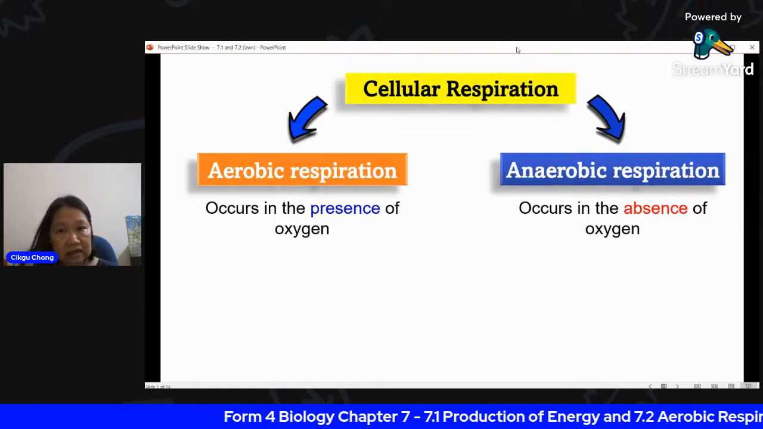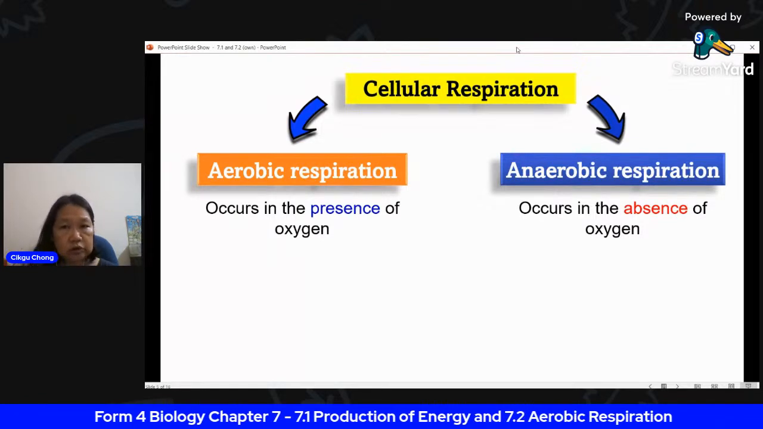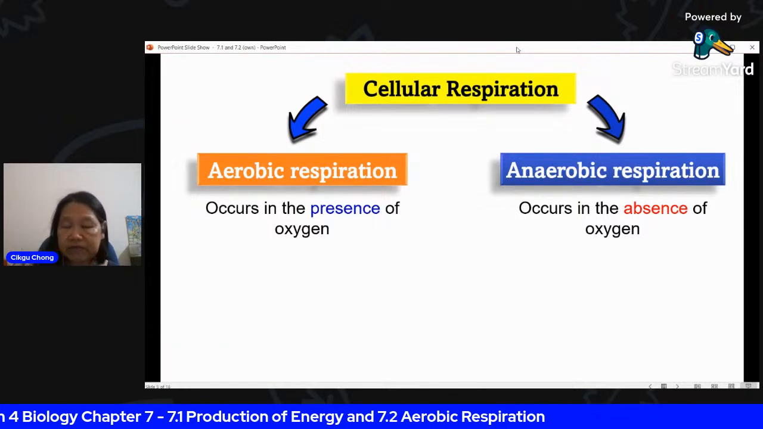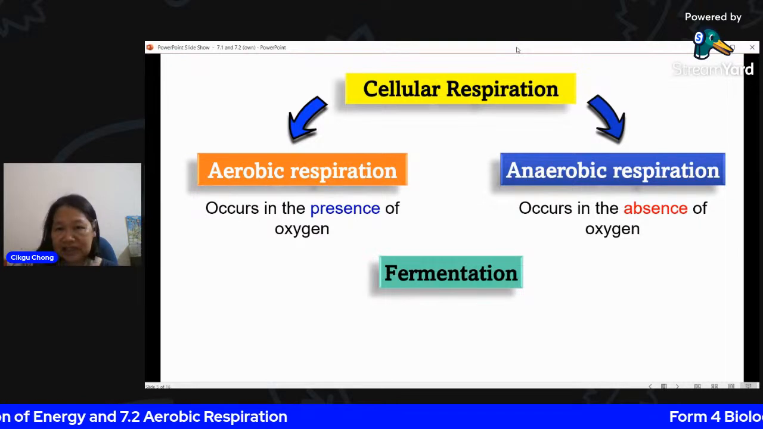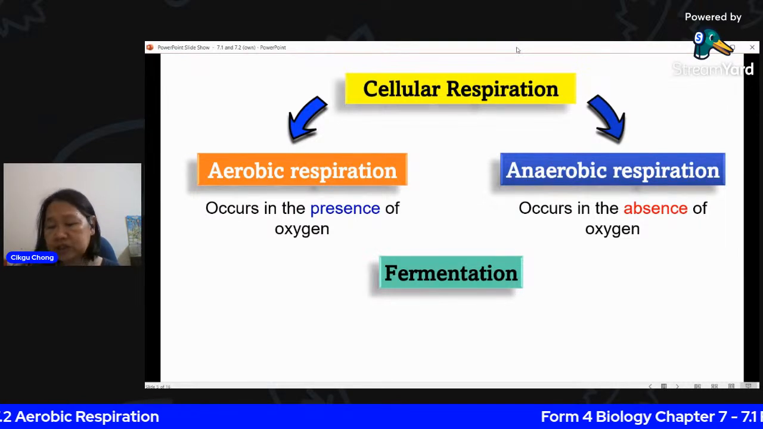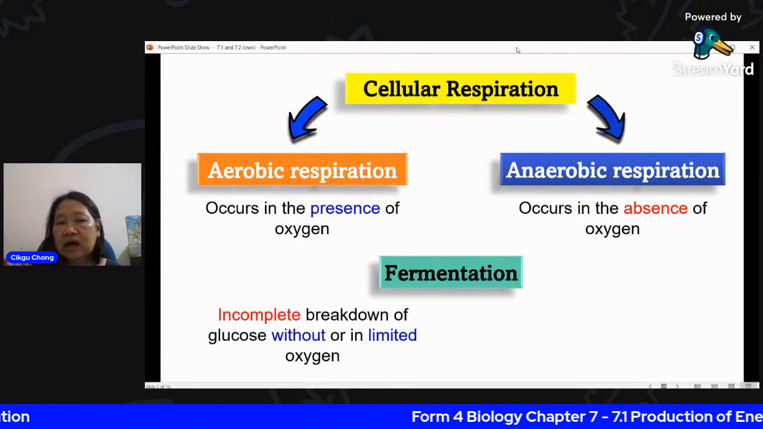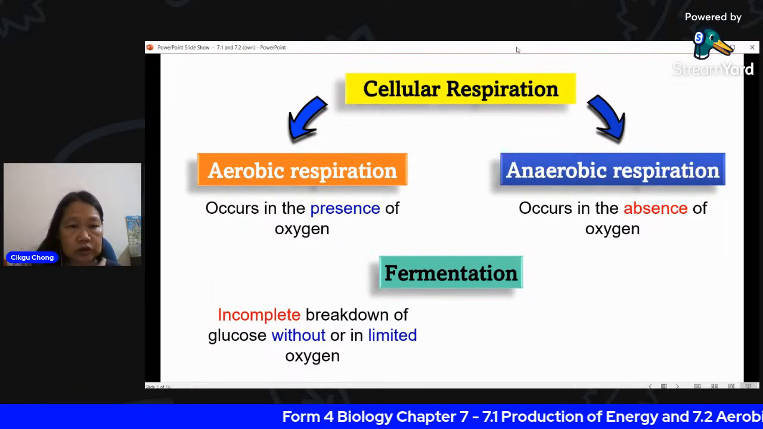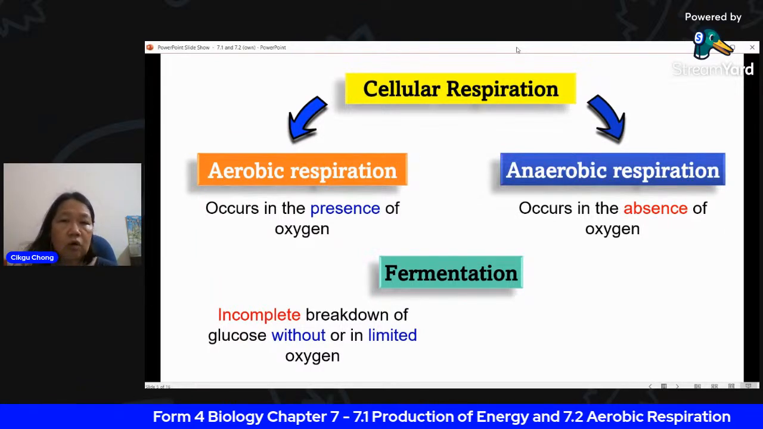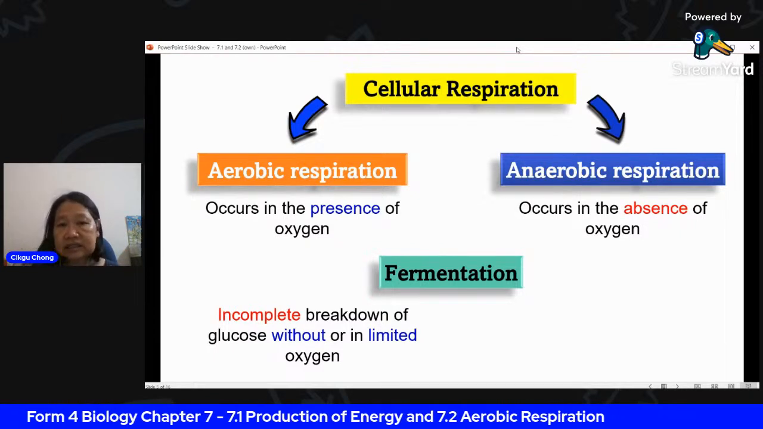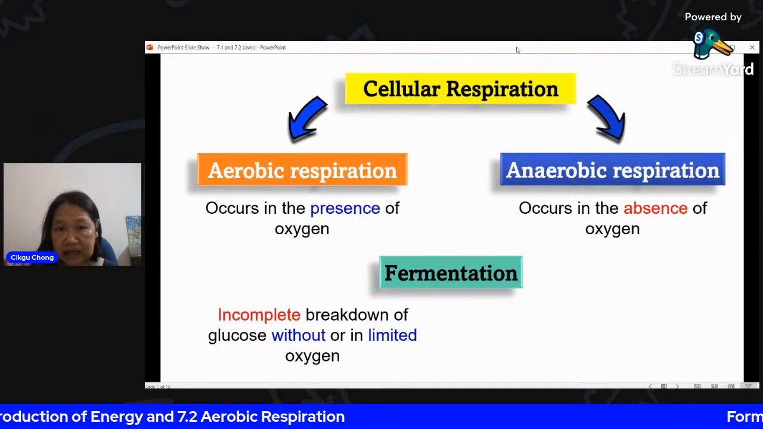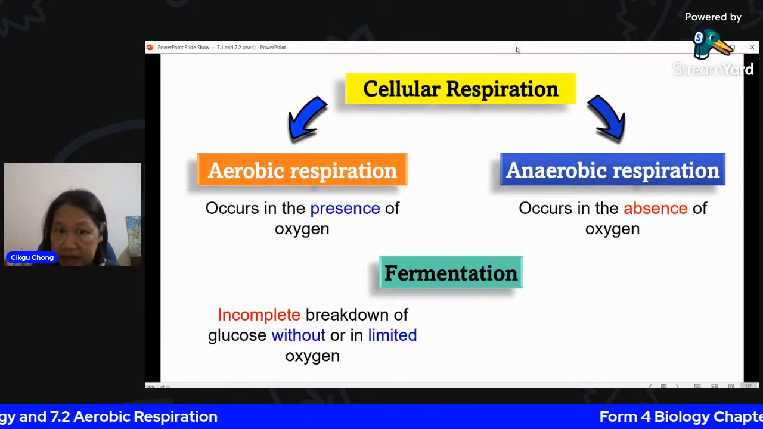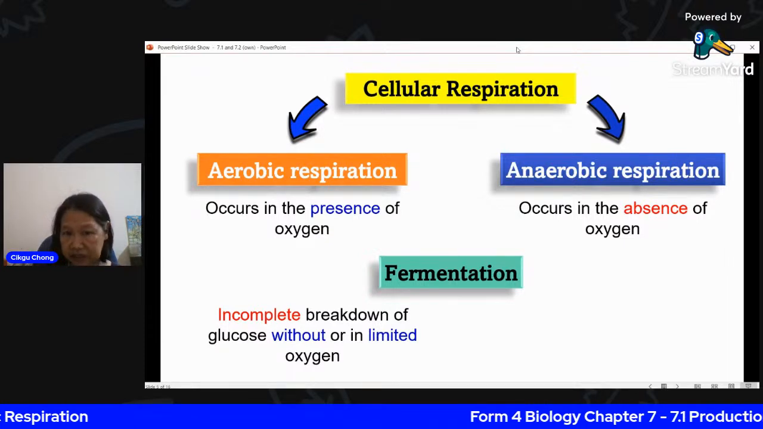And then there's another type, which you will also learn. You already saw it in my 7.3 video, which is on fermentation. This is under anaerobic respiration. This is incomplete breakdown of glucose. So without oxygen or in limited oxygen, there is another pathway, another way for the glucose to release the energy contained inside. This process is called fermentation.